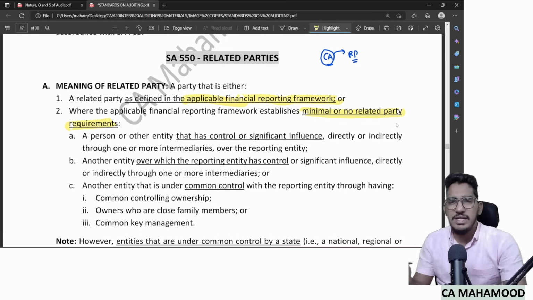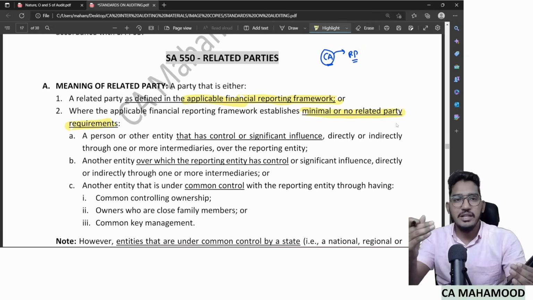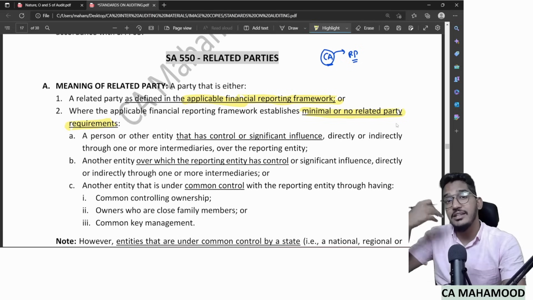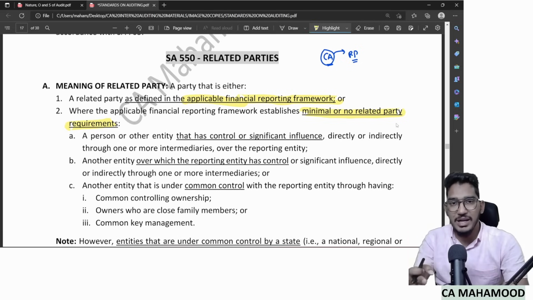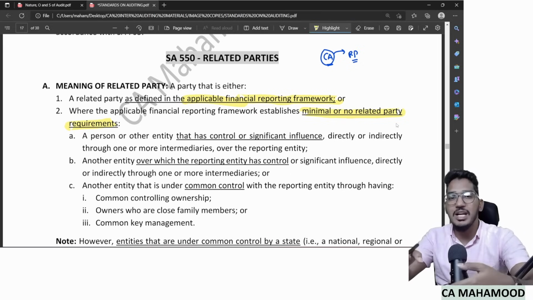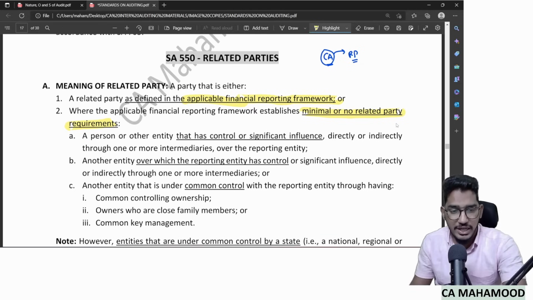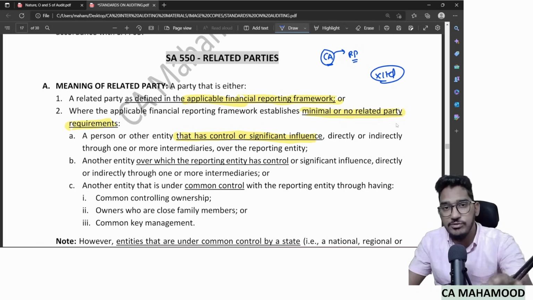What definition? Very simply, three things. Any other entity which has control over your client's entity, or another entity over which your client has control, or your entity and the other entity are both under common control. That's what they have simply defined. So if you see a person or other entity that has control or influence over the reporting entity, nothing but if your client is X Limited, if some entity is controlling or influencing your client, that will come under related party.